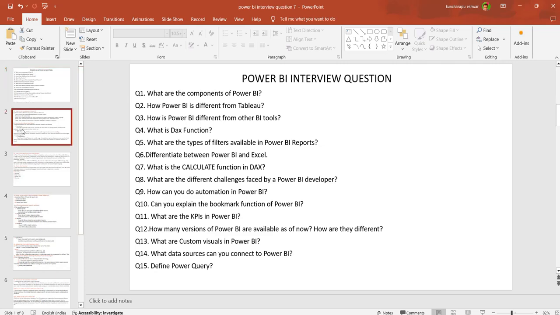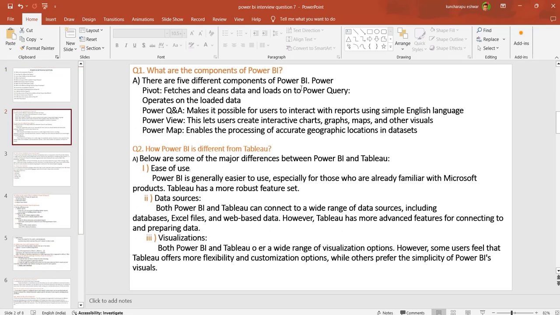First one, what are the components in Power BI? There are five components in Power BI: Power Pivot, Power Query, Power Q&A, Power View, and Power Map. Power Pivot filters and cleans the data, and the Power Query operation loads the data. Power Q&A makes it possible to interact with the report using natural English language.